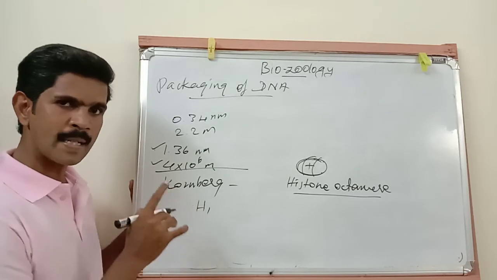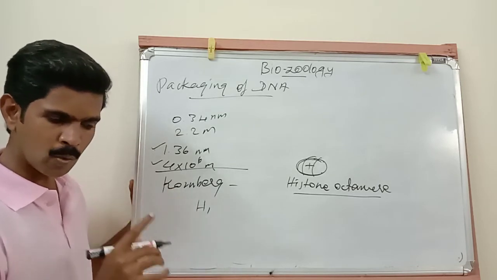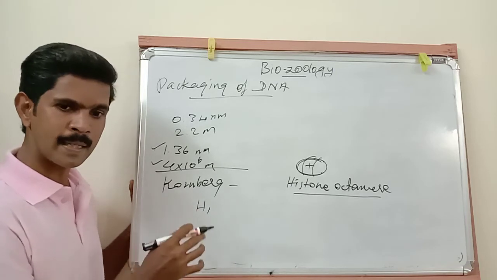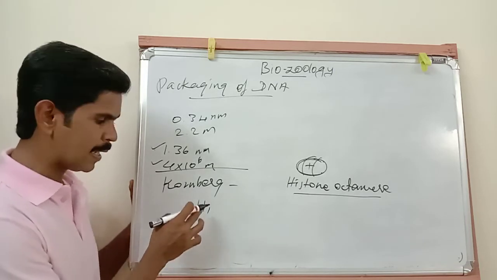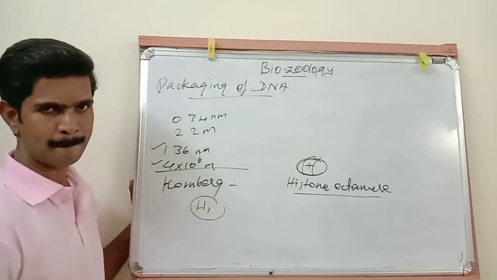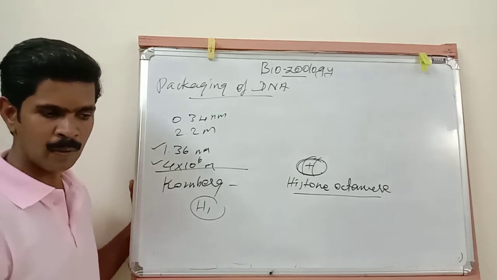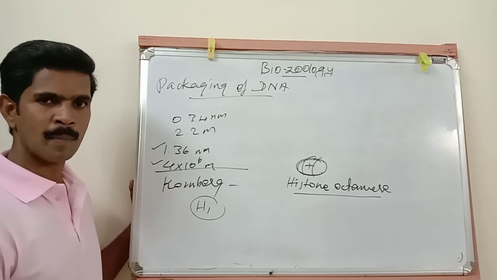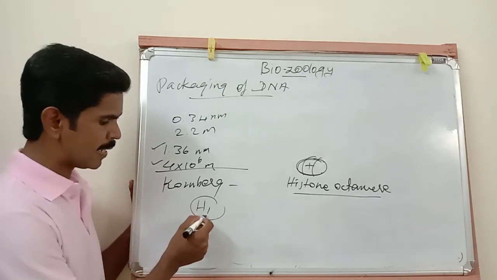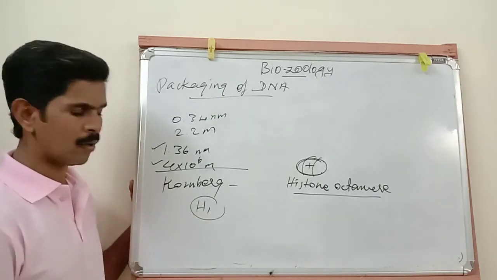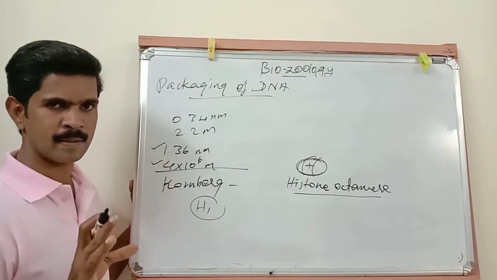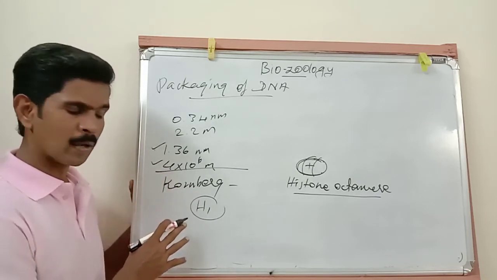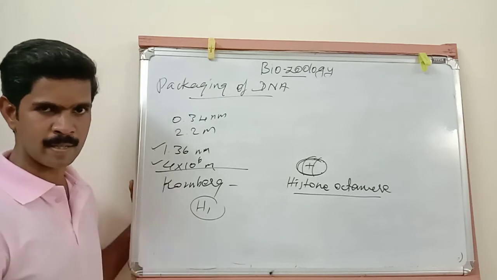Two adjacent nucleosomes are connected or linked by a DNA. It is called linking DNA or H1 DNA. Then the next point is, in some chromatin, this H1 DNA or the linking DNA is absent.